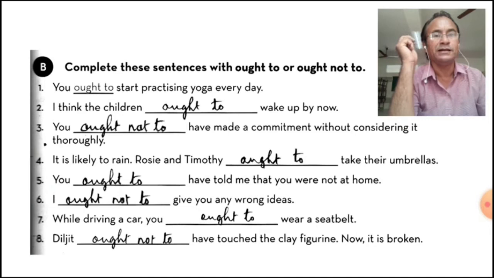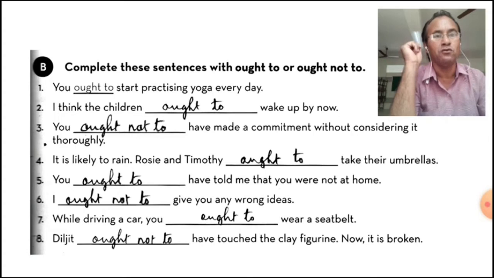Then it is likely to rain. Rosie and Timothy ought to take their umbrellas. देखो यहाँ पे meaning positive, इसलिए हमने ought to use किया है. And fifth, you ought to have told me that you were not at home. आपको ये कहना चाहिए था मुझे.